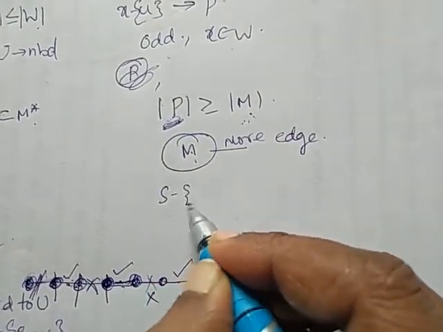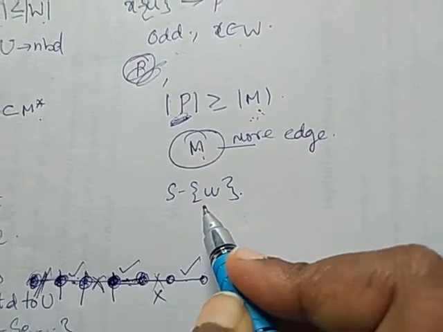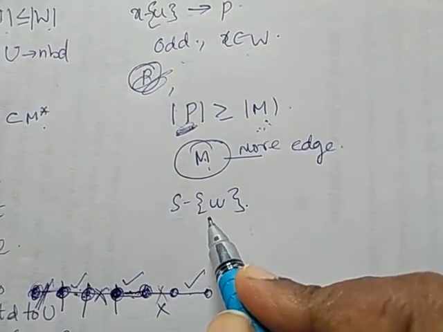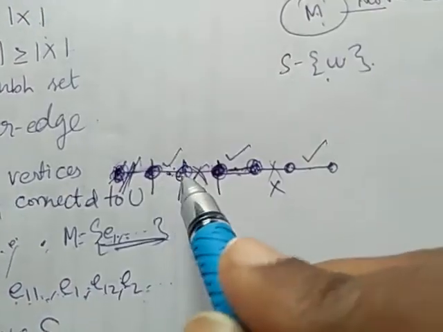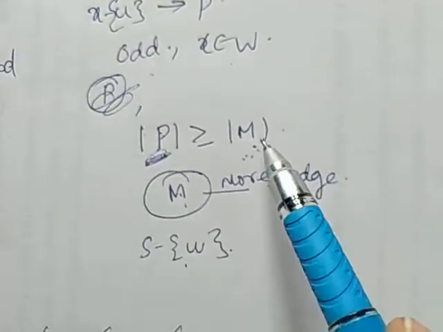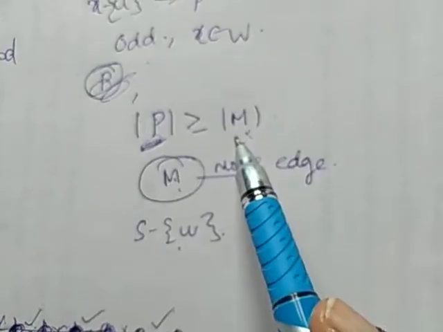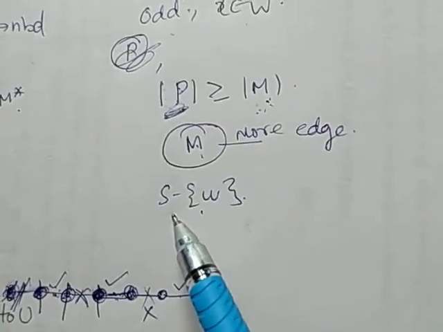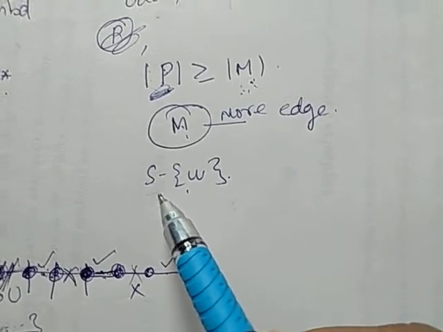Now, we claim that S minus U is incident with an edge in M. Previously, whenever the incident vertex is there, it is not incident from M. So this path P has more edges compared to this matching. Those extra edges we are also adding to M. Now, S minus U will be incident with an edge in M.